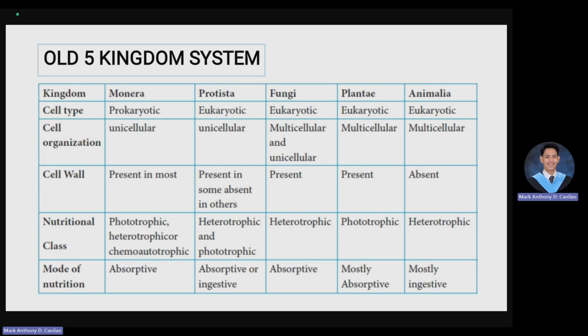One example of unicellular fungi is Saccharomyces cerevisiae, or the yeast that we know of. It is used for baking or creating bread and alcohol in the process called fermentation. But again, Saccharomyces cerevisiae or fungi can be unicellular. In our example, we have the yeast. Sir Mark, how about the multicellular fungi?